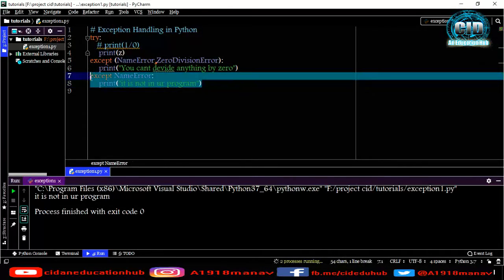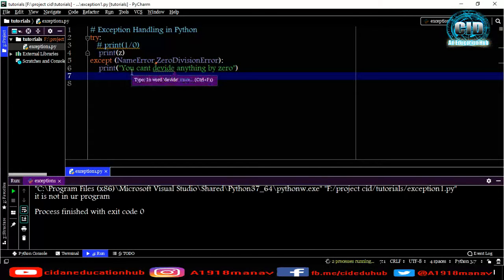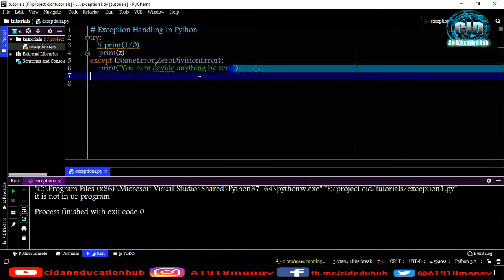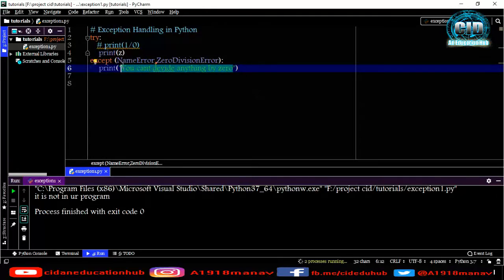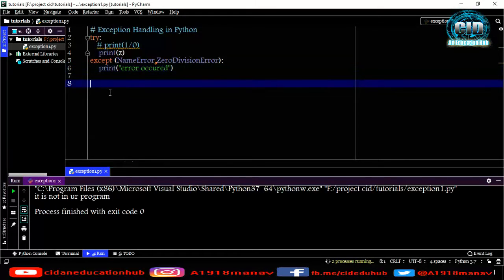Now we can remove this line, and change the message to something like error occurred. It is just showing error occurred. Now let me run this program and you will see that both the things are handled here.